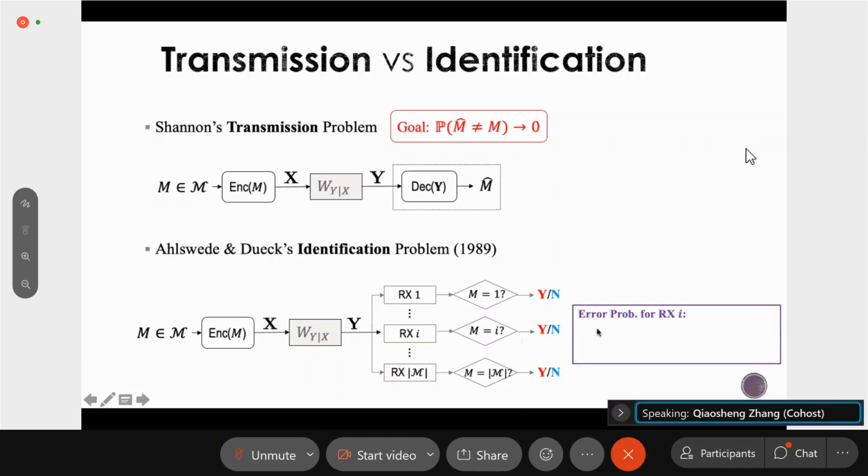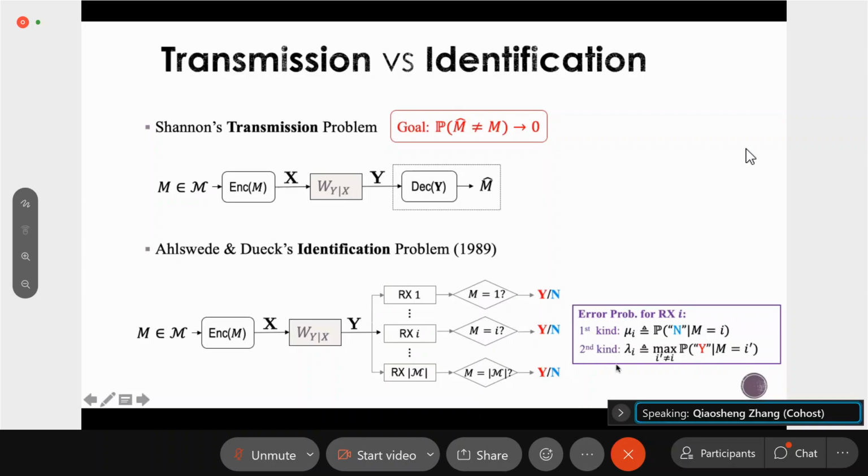Formally, we define the error probability of the first kind for receiver i as mu_i. Here mu_i is the probability that the message M equals i, but receiver i answers no. The error probability of the second kind is denoted by lambda_i. It is the probability that the message M equals some other i prime, which is not equal to i, but the ith receiver answers yes.